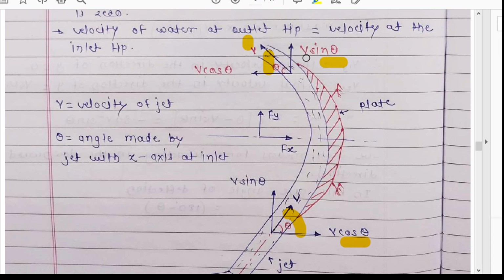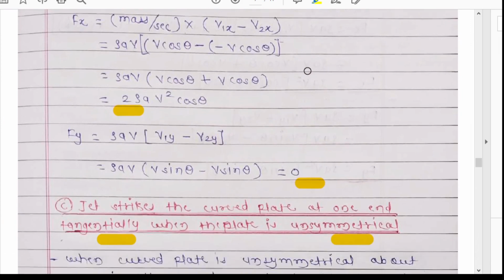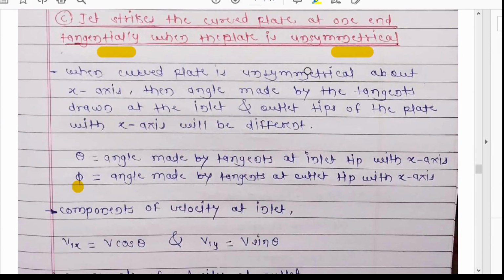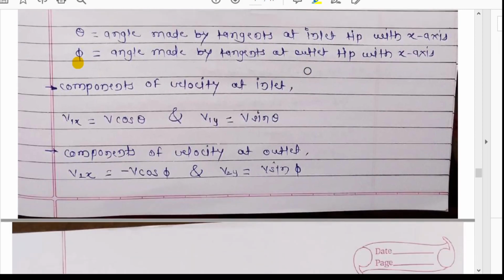Only the angle will be changed in the unsymmetrical plate, because the plate is unsymmetrical, so the water will be deflected through a different angle than at the inlet tip. Here I have written the components of velocity at inlet and outlet. v1x will be v cos theta and v1y will be v sin theta, same as the symmetrical plate.